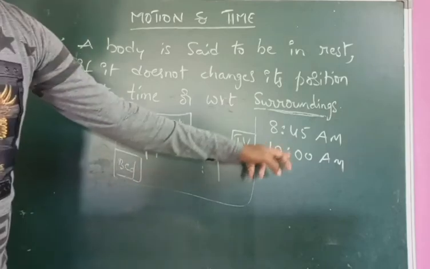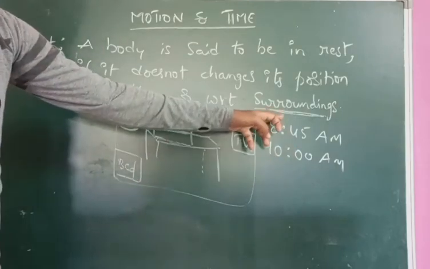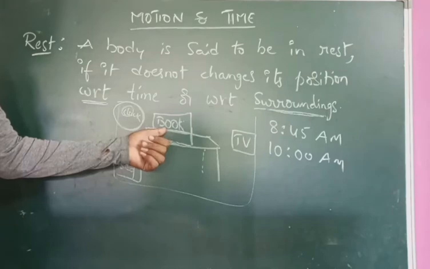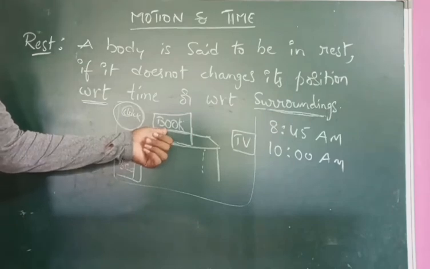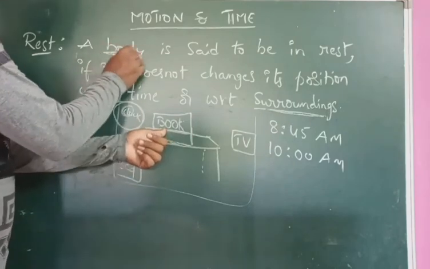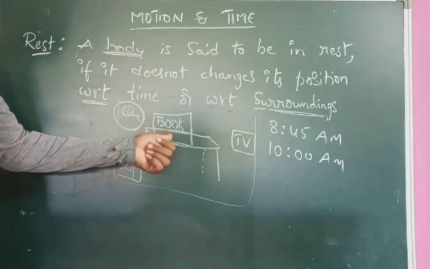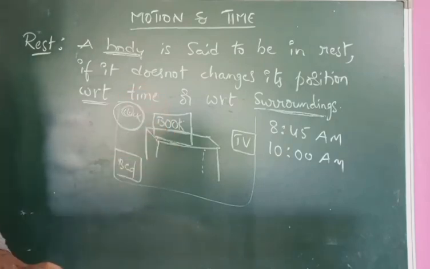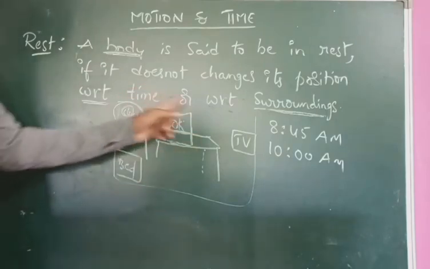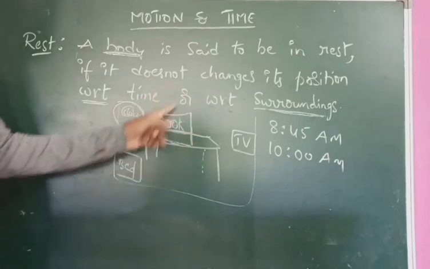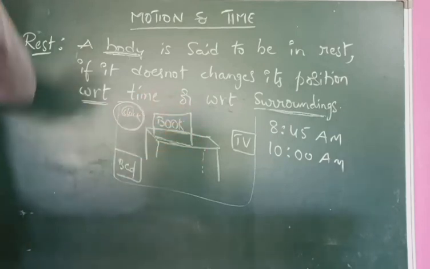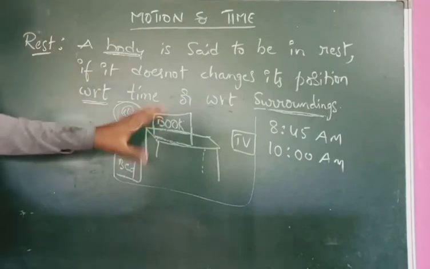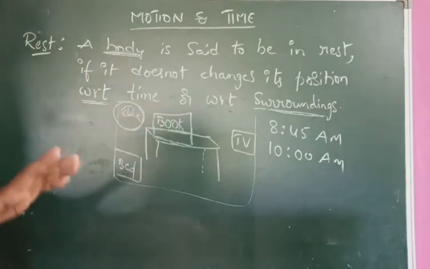So with respect to time and with respect to surroundings, here the body is the book. What does the body mean? Here the body means the book. If the body does not change its position, is it changing its position? No, it is not changing its position. So we can say that that body is in rest position.